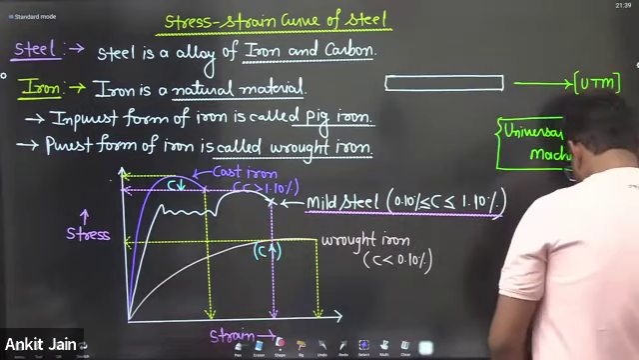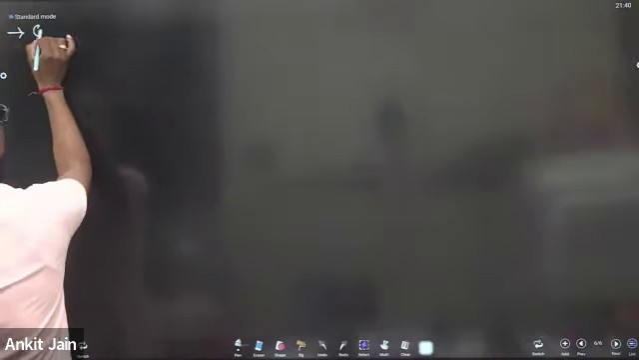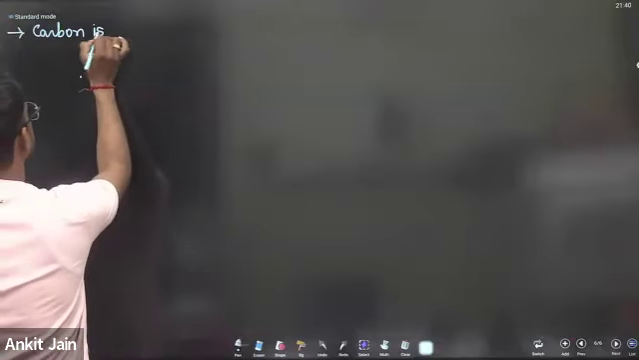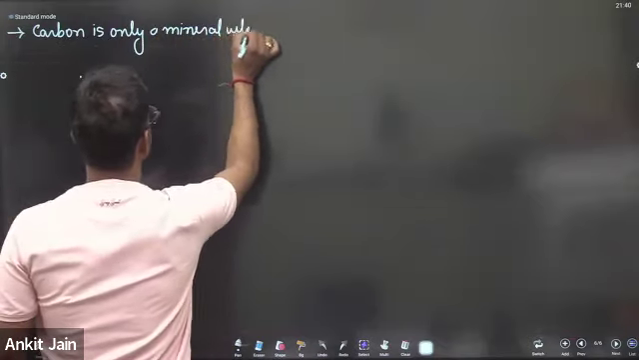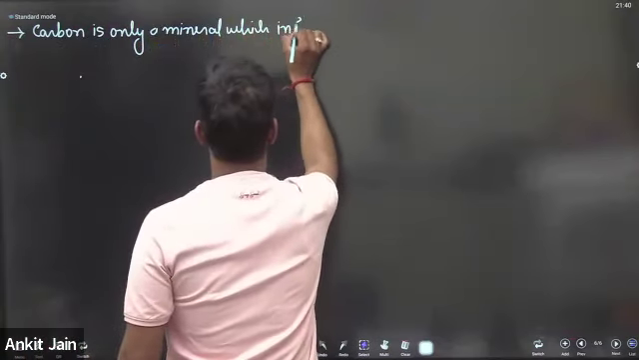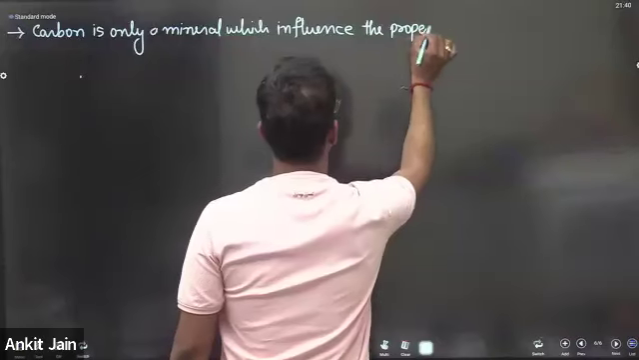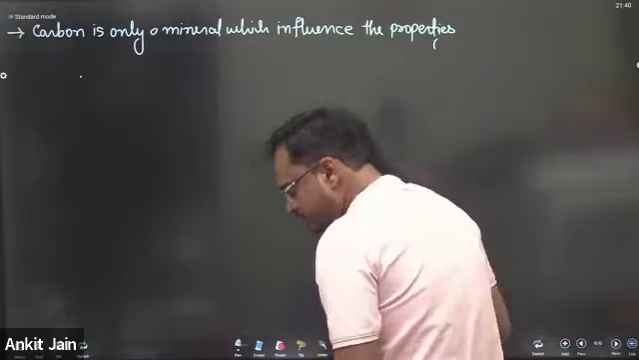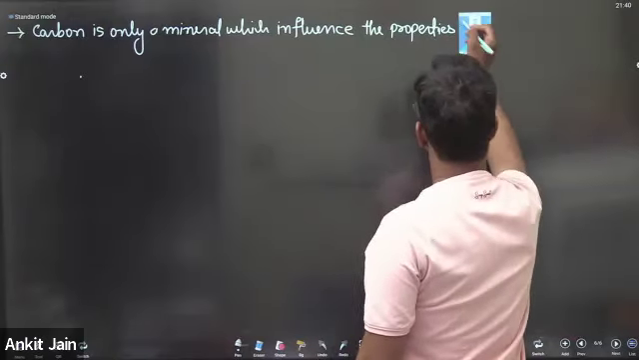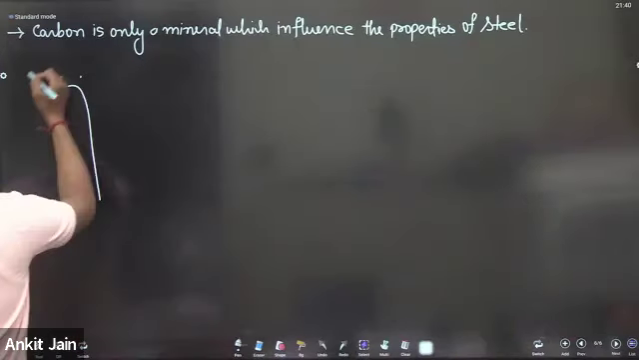So write down the statement, please. I will say: carbon is the only mineral which influences the properties of steel. Carbon is the only mineral which influences the properties of steel.